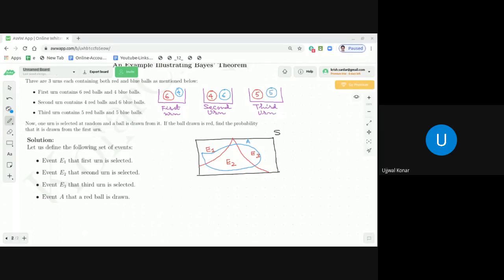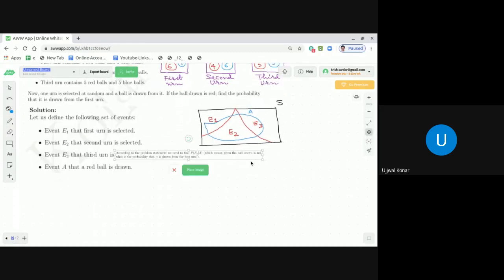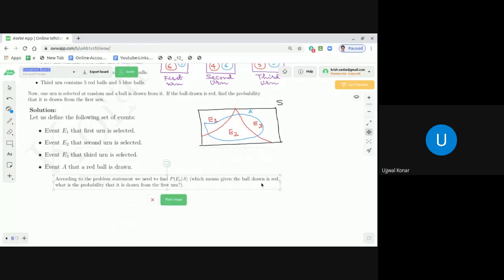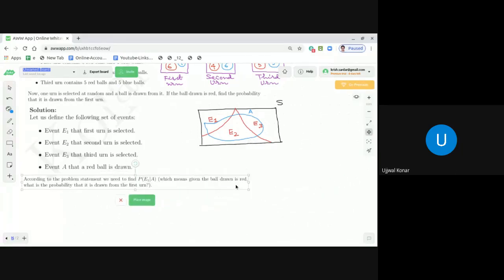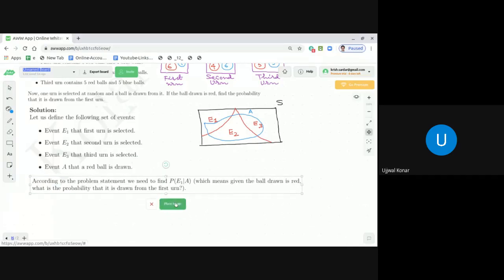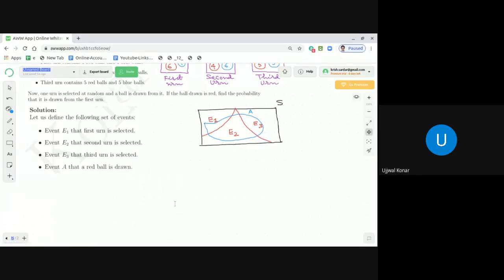A has happened means what? That a red ball has been drawn. Now we are going to find the probability that it was drawn from urn E1, meaning E1 has happened.